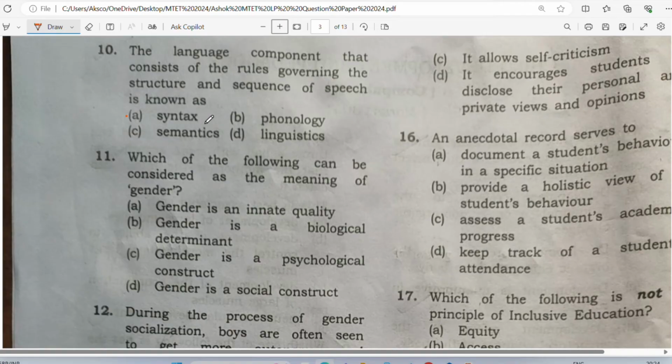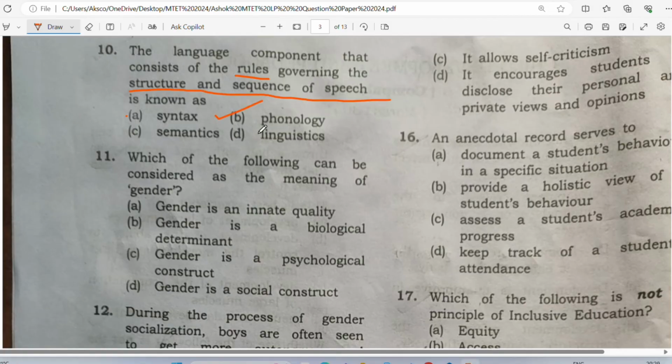Syntax means what? Syntax means the rules of sentence structure. So what is the structure of the sentence, how it is arranged, that is what is meant by syntax. So what was asked? The language component that consists of the rules. You have to remember this word, rules, governing the structure and sequence of speech is known as blank. Which one? Is it syntax, or is it phonology, or is it semantics, or is it linguistic?